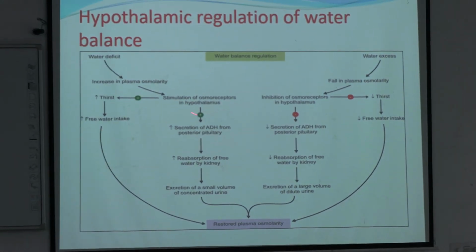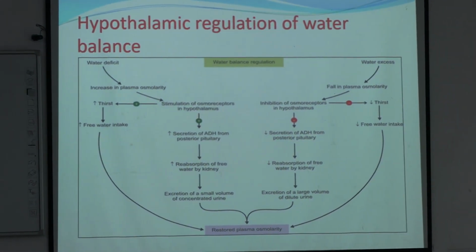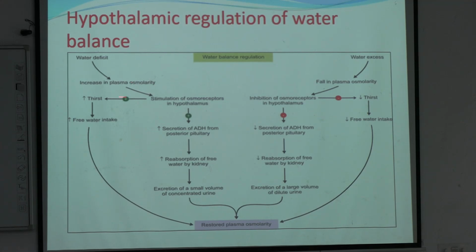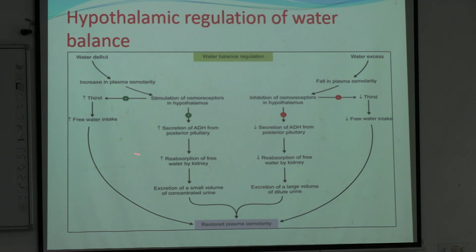This hyperosmolar plasma will stimulate the osmoreceptors in the hypothalamus, leading to secretion of ADH from the posterior pituitary. ADH or antidiuretic hormone. Its name is antidiuretic. Diuresis means increased urination, excess urination. Antidiuretic prevents formation of excess urine. Antidiuretic hormone is released from the posterior pituitary.